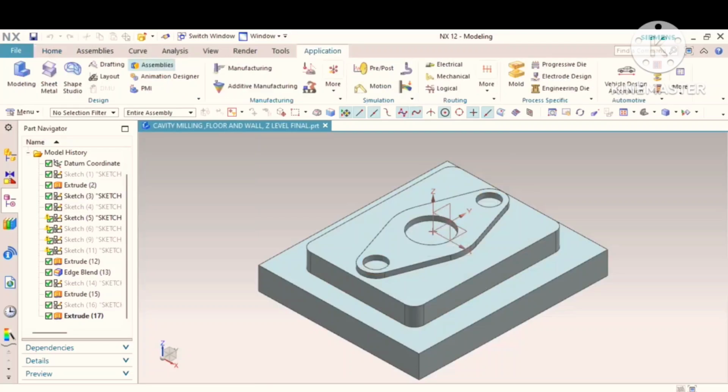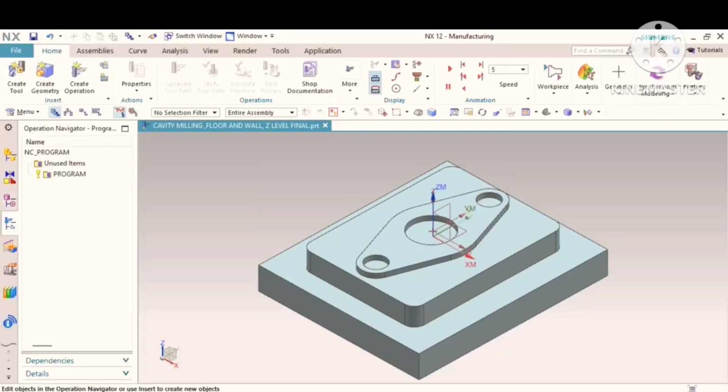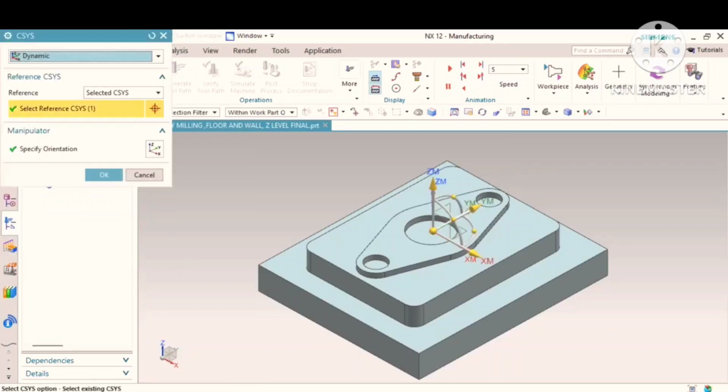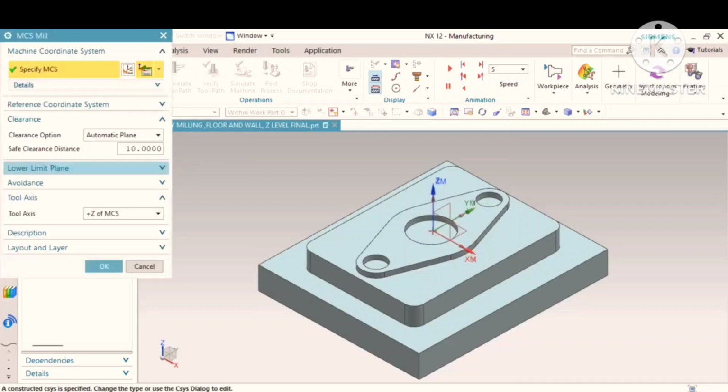Go to applications, go to manufacturing options, go to geometric view, MCS mill. We go to specify that MCS machine coordinate system, that safe clearance distance 10 mm. The tool should come 10 mm above the workpiece.